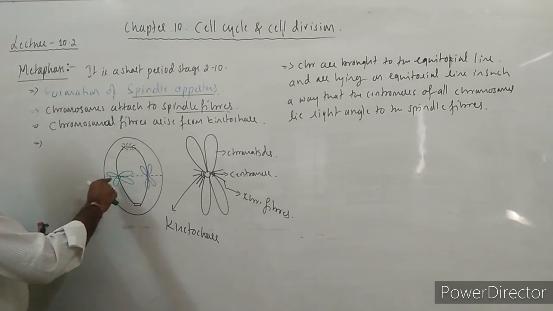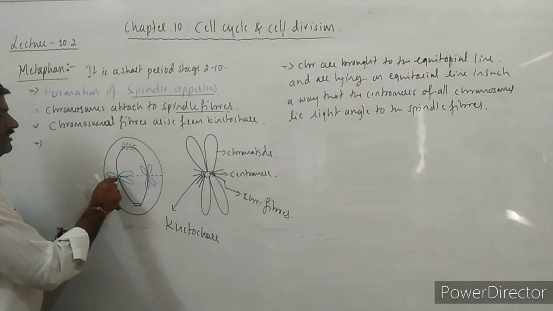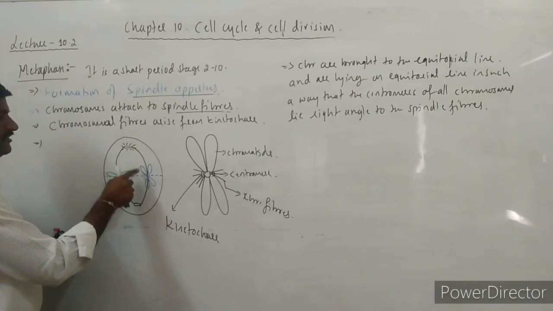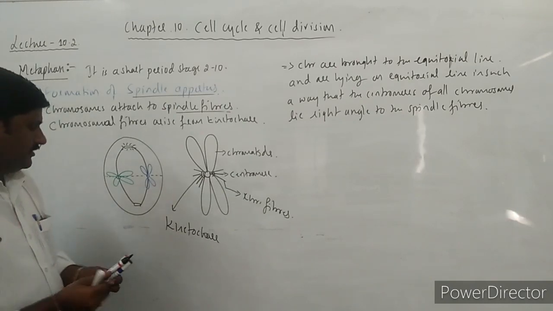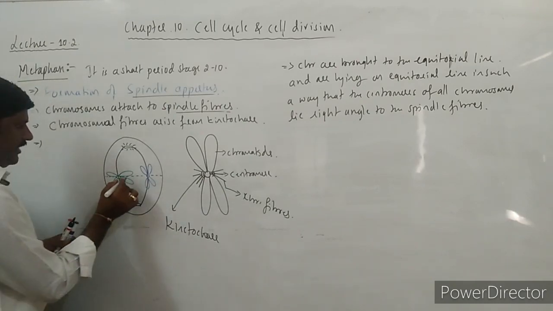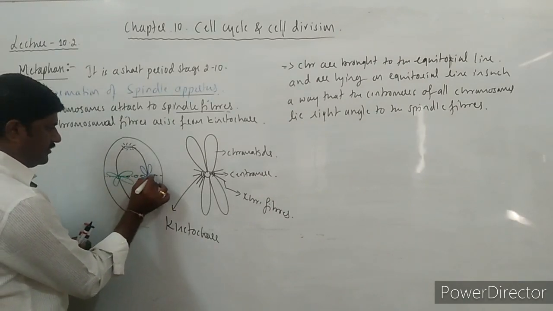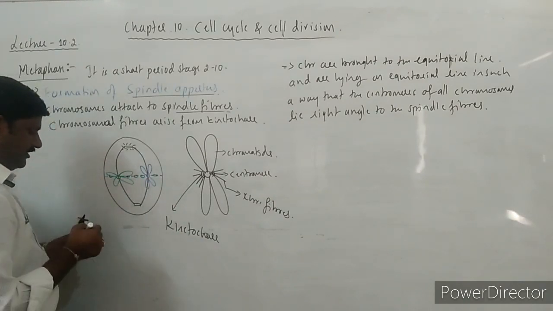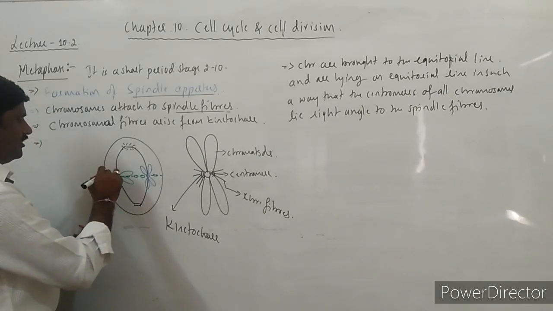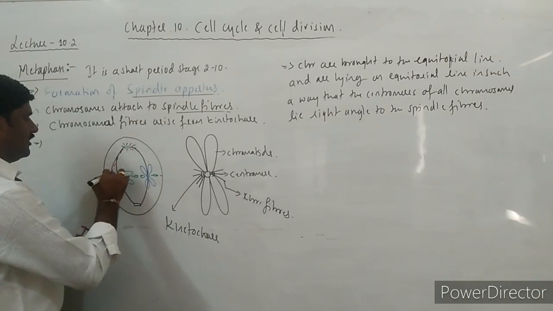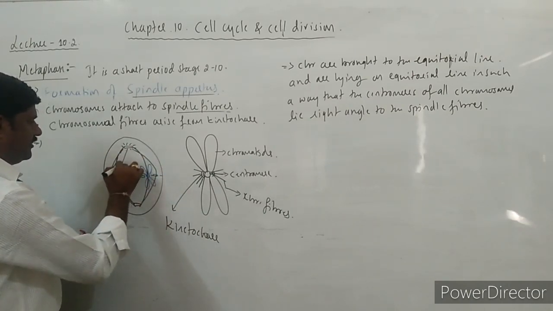Now we came to know these chromosomes are hanged to the spindle fibers, and they are brought towards the equatorial line. So what it looks like is, this is another centromere, this is another centromere, this is another centromere. See here, all these centromeres of the chromosomes are attached to the spindle fibers like this.